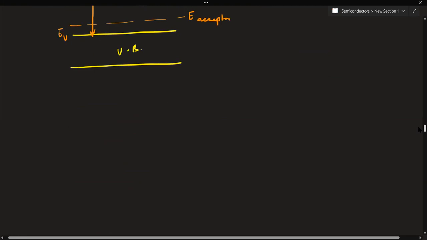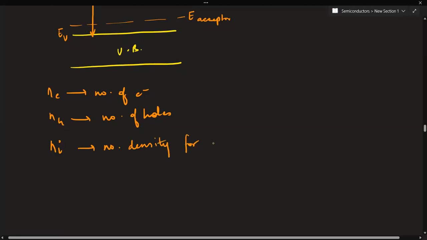Now let's just do some numericals on this. But before jumping on to the numericals, you must understand one formula that is essential for the calculation. If I say Ne is the number of electrons and Nh is the number of holes, these are for what? Electrons and holes are in excess or less only in case of extrinsic semiconductors. So these represent extrinsic semiconductors. Regarding intrinsic semiconductors, since we don't have excess of electrons or holes, we represent it through Ni only. These are number densities for the intrinsic semiconductors.